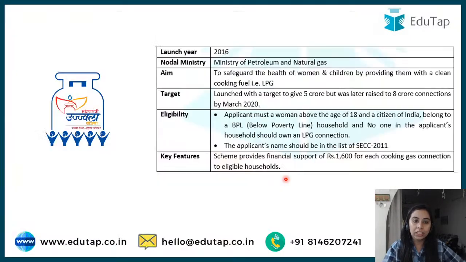Okay, Swachh Indhan Behtar Jeevan was its motto. It came up with this particular tagline. Launched in the year 2016, the nodal ministry was Petroleum and Natural Gas, and the target was to safeguard the health of women and children by providing them clean fuel. Read about it. The eligibility: women should be above the age of 18 years, citizens of India, belonging to the BPL category, with financial support of 1600. Easy this was.